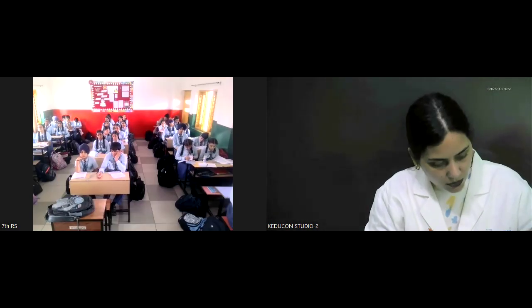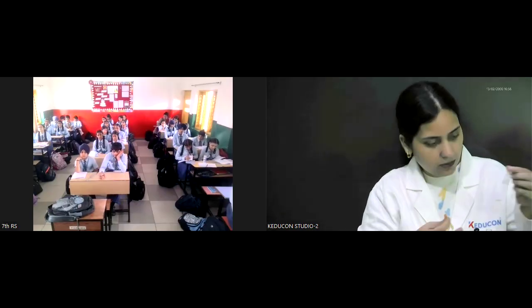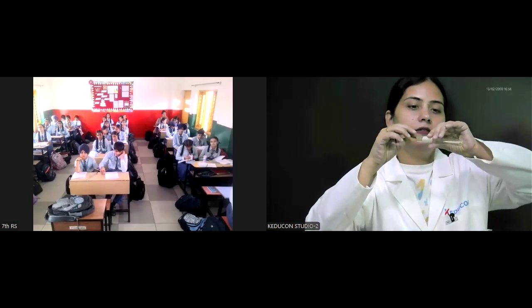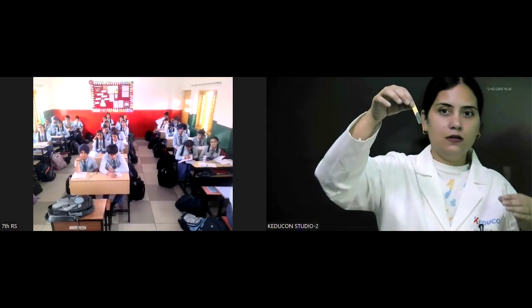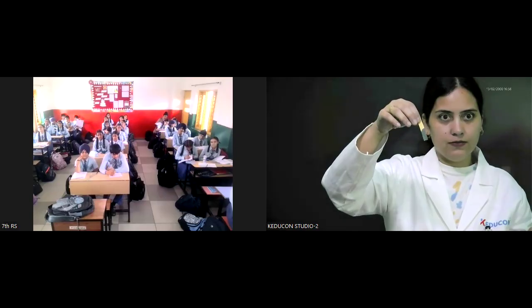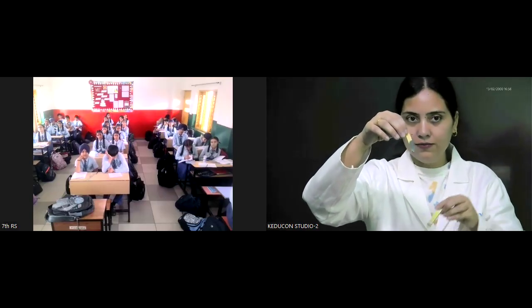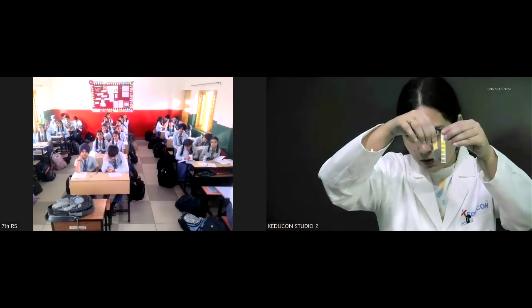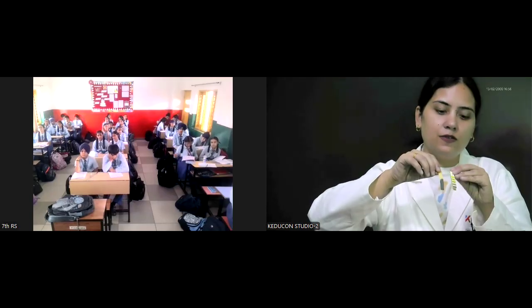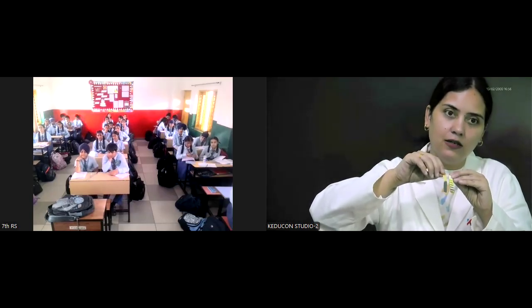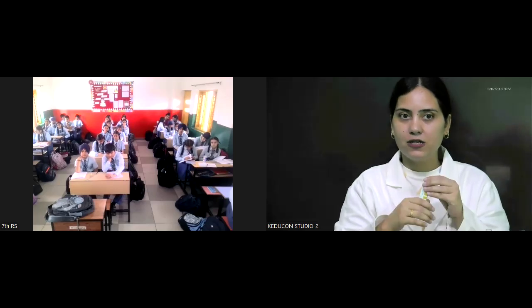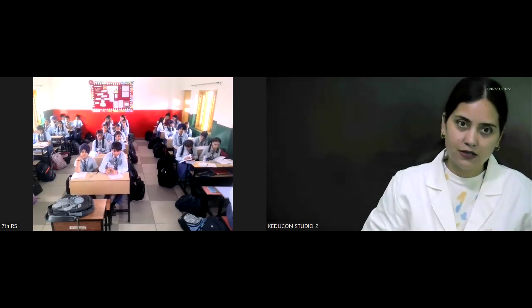I have one more solution with me. Okay. I'm going to put that in that solution also. So let's see, is there any change in the color? What's the color now? Green. And it is corresponding to which box? It is with the base, that is 13. Okay. So using these strips, we can find that any substance, a known substance, is how much acidic or base.